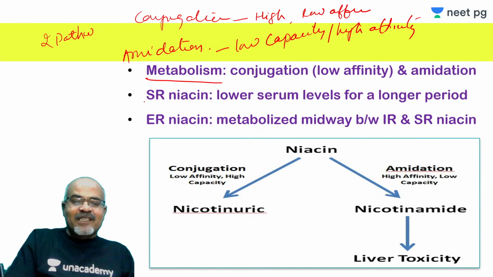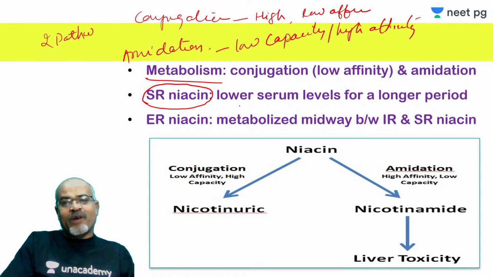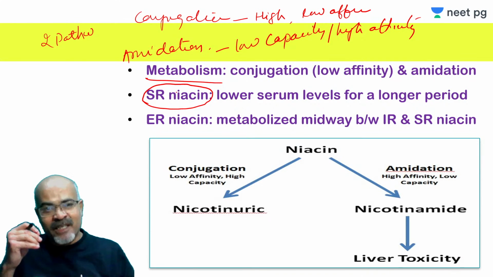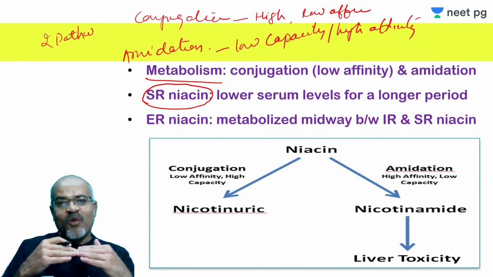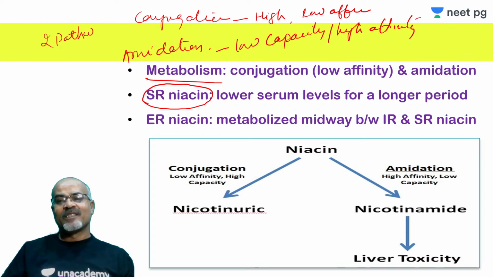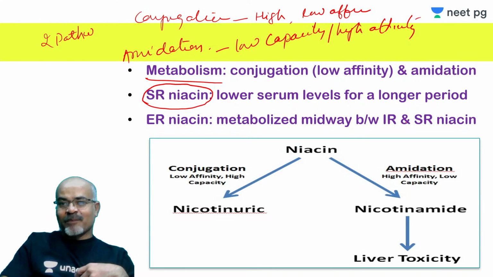So why is there increased risk of hepatotoxicity with SR niacin? Because it is released slowly, so lower serum concentrations are maintained for a longer time. So the amidation pathway becomes important. Why?